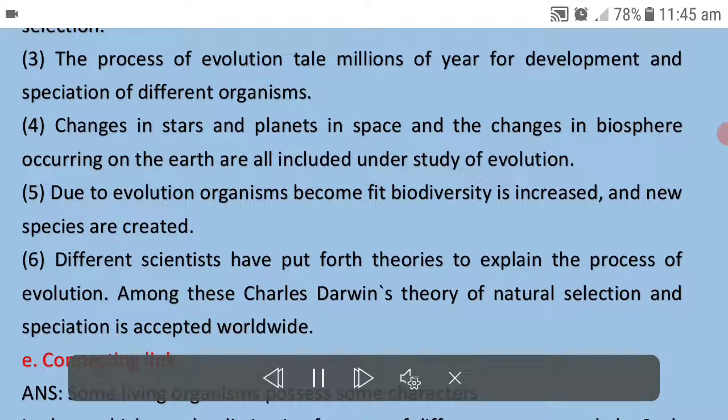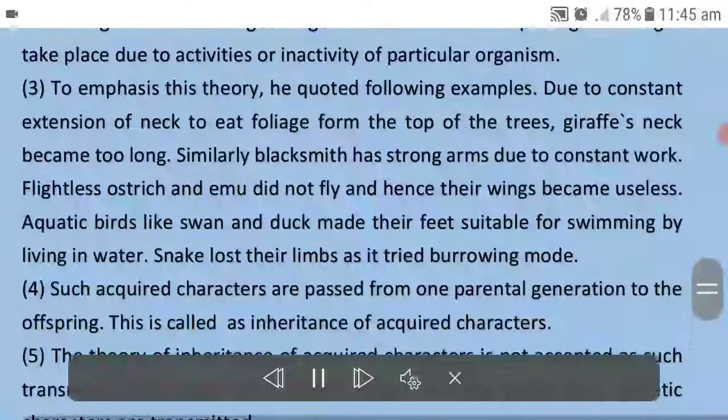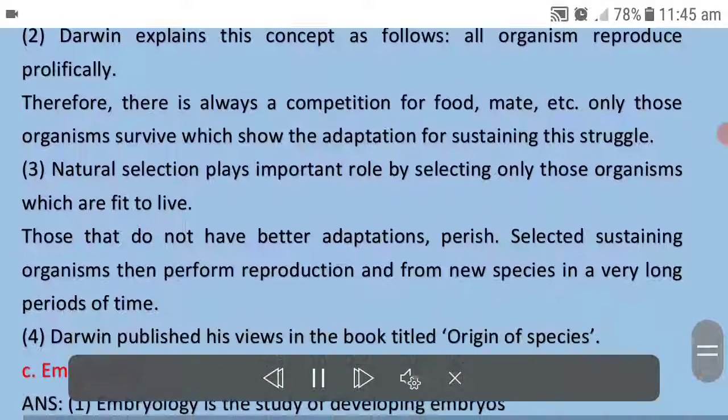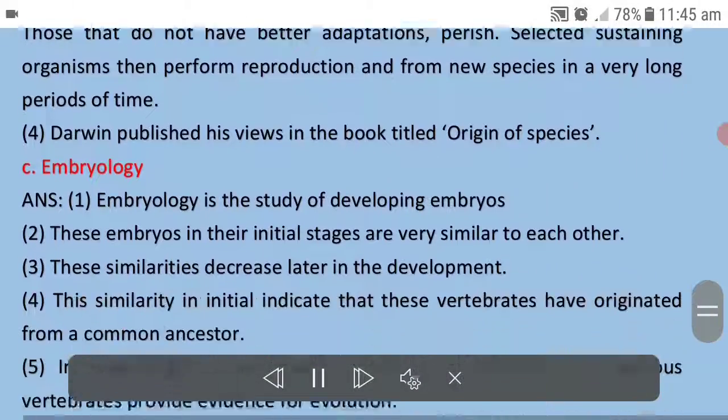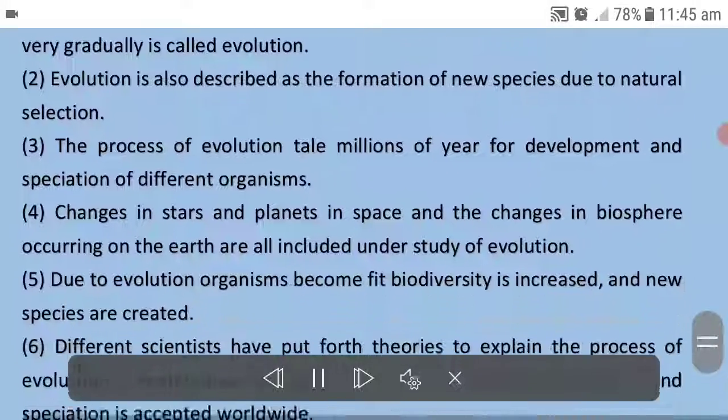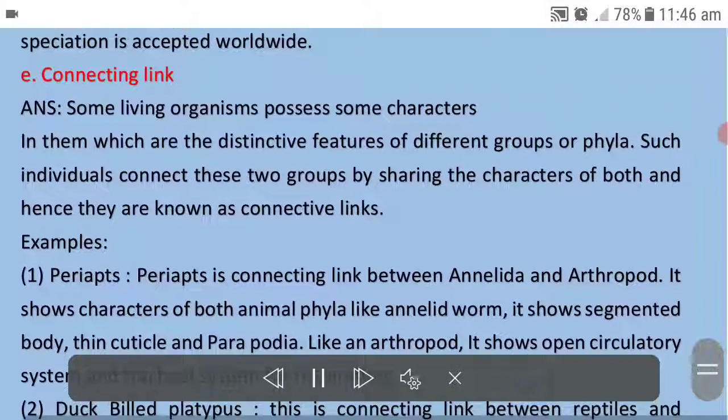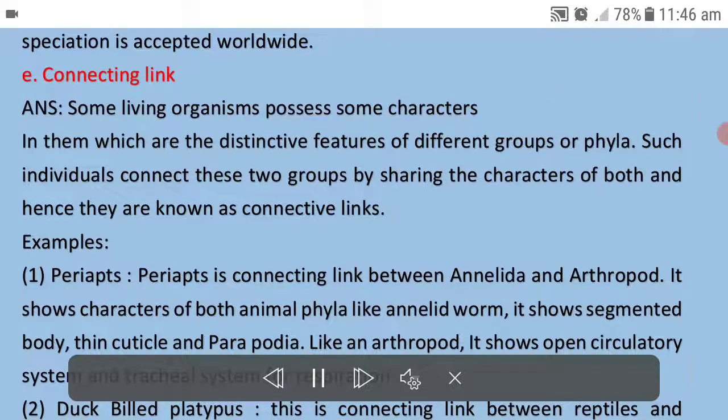5. Due to evolution, organisms become fit, biodiversity is increased, and new species are created. 6. Different scientists have put forth theories to explain the process of evolution. Among these, Charles Darwin's theory of natural selection and speciation is accepted worldwide. E. Connecting link. ANS. Some living organisms possess some characters in them, which are the distinctive features of different groups or phyla.